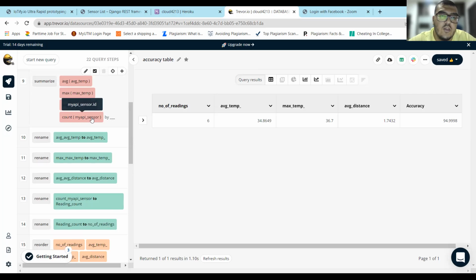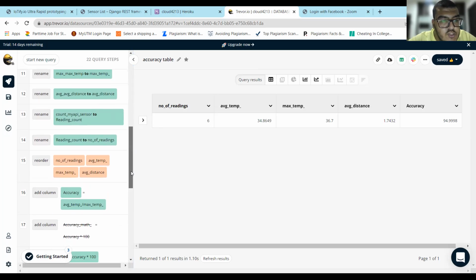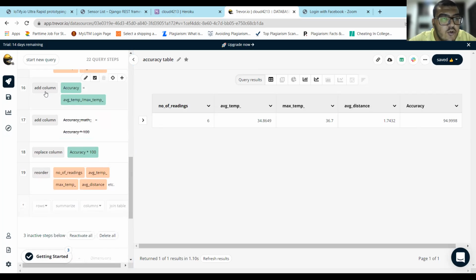So for every temperature reading, there is a count. So the total count is 6. And one final thing, one final tab, is the accuracy tab. This is actually a new column. So I did it by the add column function.